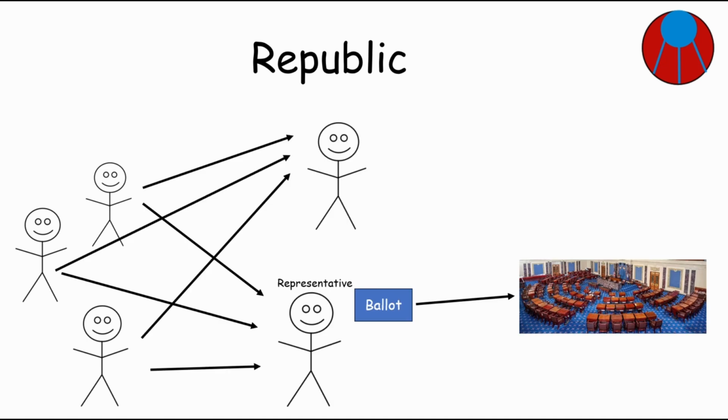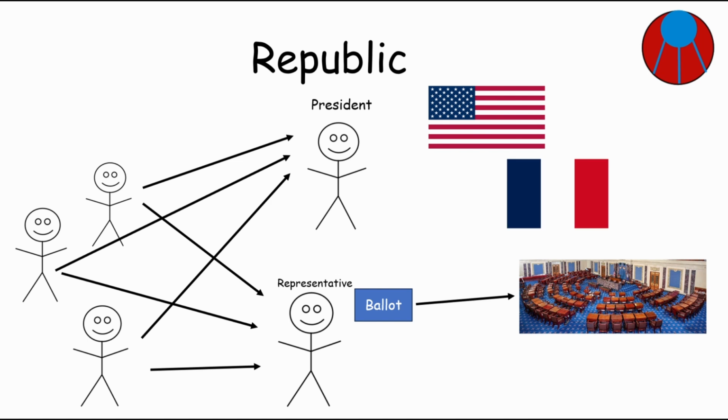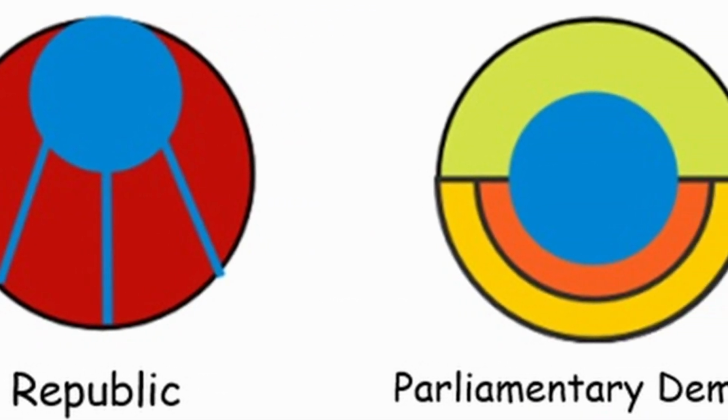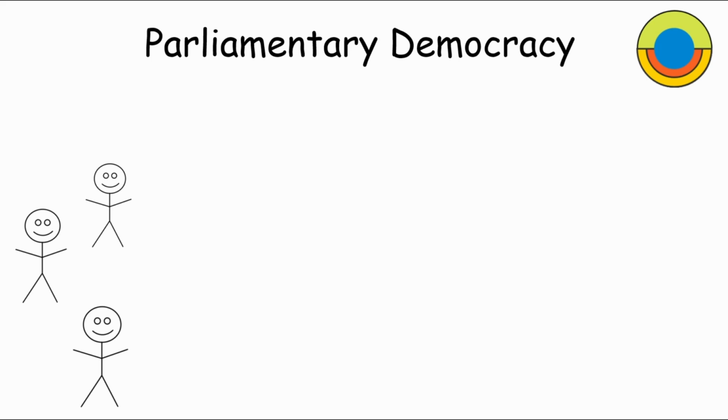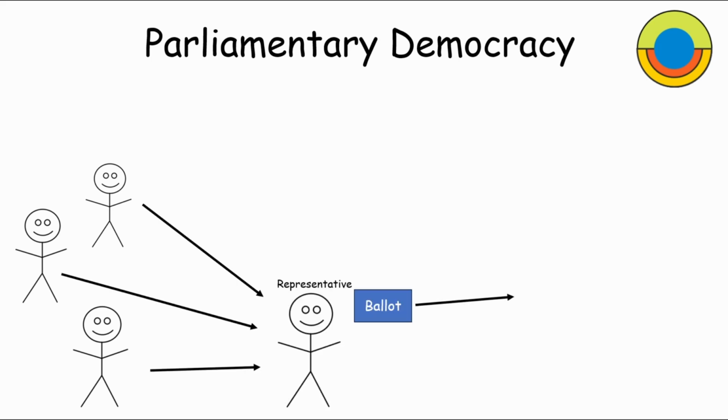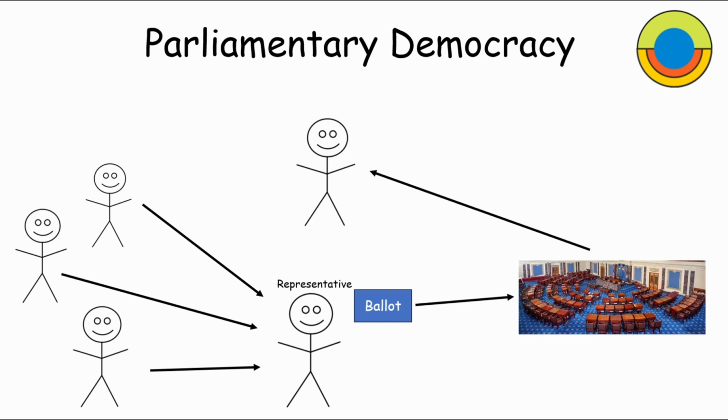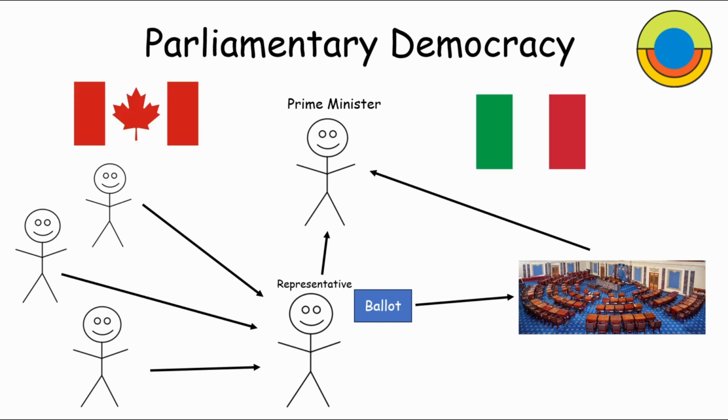The executive is usually called a president. Some modern-day republics include the United States and France. Parliamentary democracy. A parliamentary democracy exists when people vote for representatives who together elect the executive, who usually is one of the representatives. The executive is usually called a prime minister. Some modern-day parliamentary democracies include Italy and Canada.